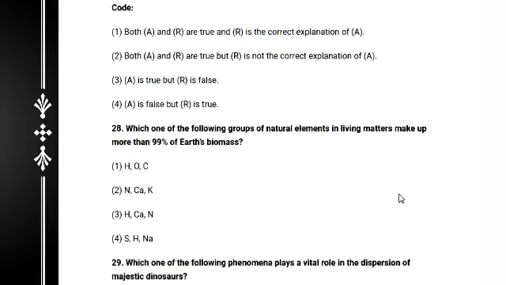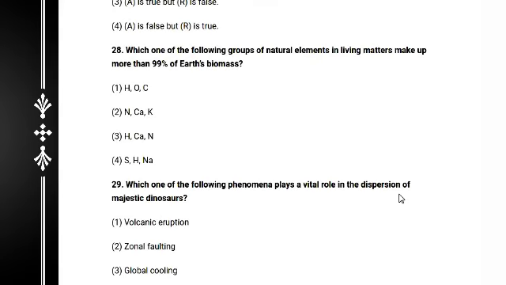So next, question number 28. Which one of the following groups of natural elements in living matter makes up more than 99% of the earth's biomass? Definitely the answer is 1, HOC.